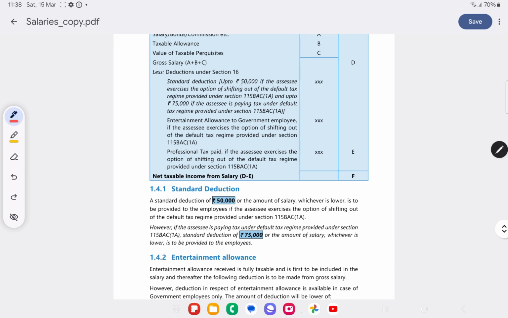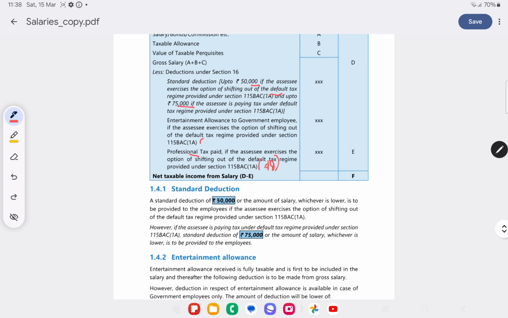Standard deduction is up to 50,000 if he exercises the option of shifting out of the default tax regime, that is, the old tax regime, and 75,000 if new tax regime. Entertainment allowance to government employees and professional tax paid can be subtracted only if he opts for the old tax regime.